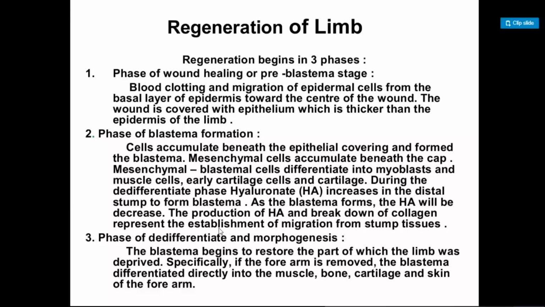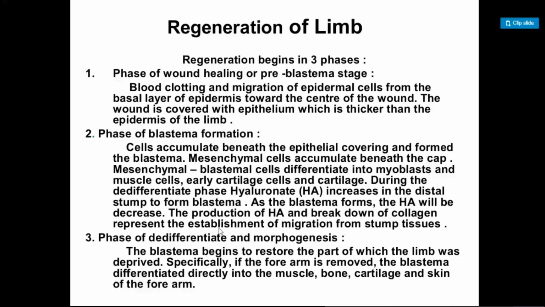Whichever body part is lost during the process is regained by regaining the structure according to that particular body part. For example, if it is a limb or forearm or some other part of the body, then according to that part, that type of tissue and that type of cells are regained. For example, an arm is formed by muscles, bones, and cartilages.